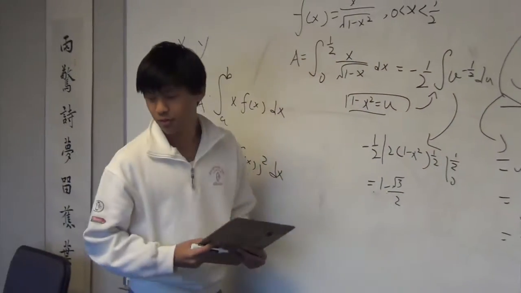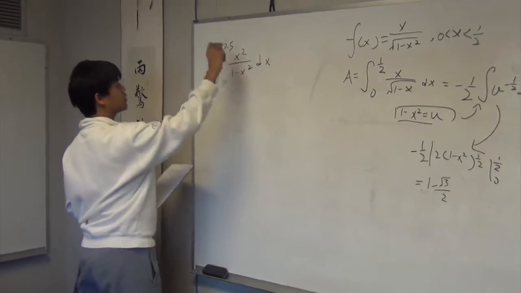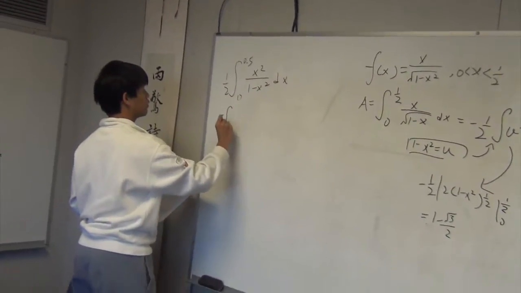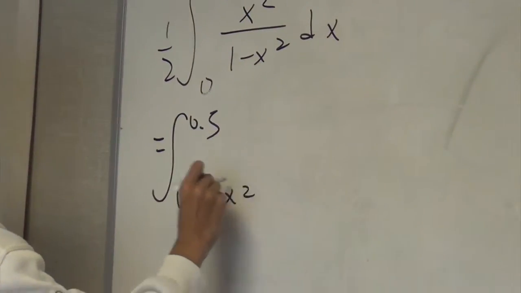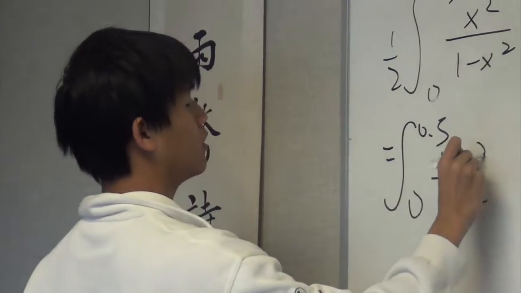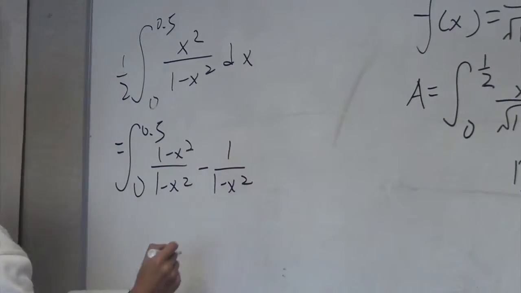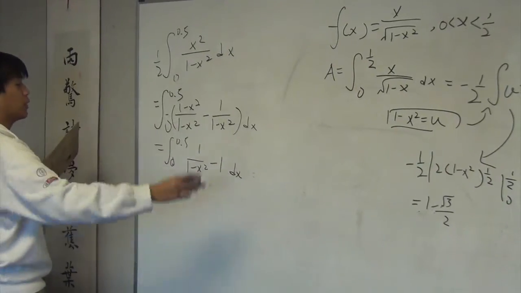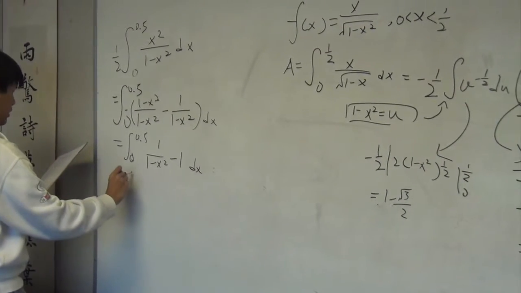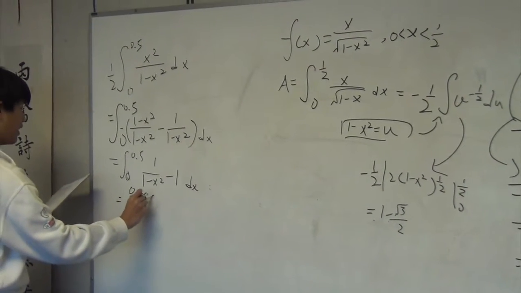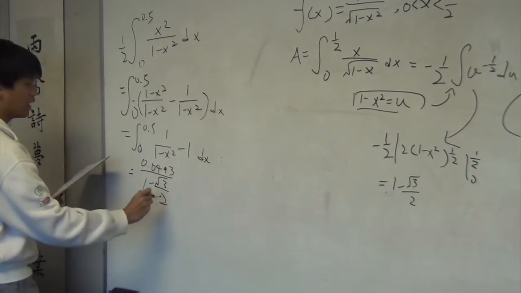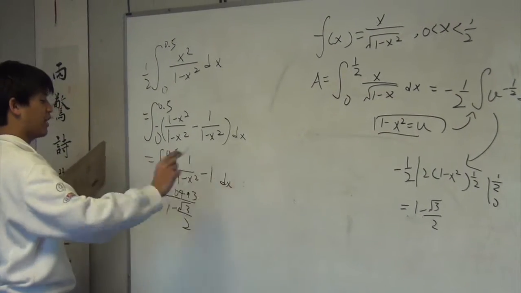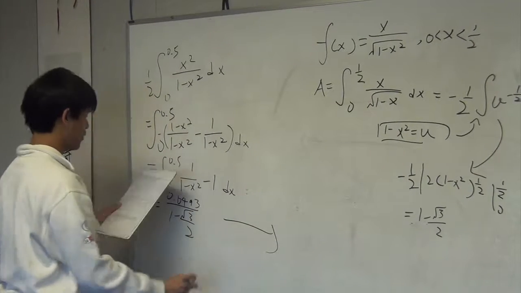For the y value, if we just take the integral part, it's the integral from 0 to 0.5 of 1 minus x squared over 1 minus x squared. After you evaluate everything, it becomes 0.0493 over 1 minus root 3 over 2. And if that is the x and this is the y, then you find it in terms of decimal.